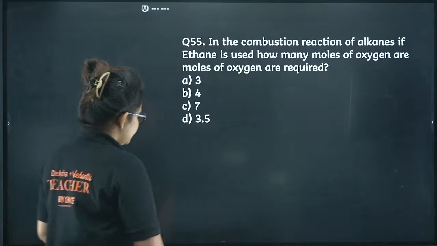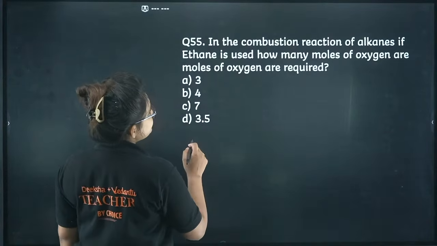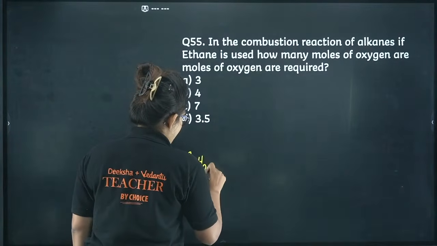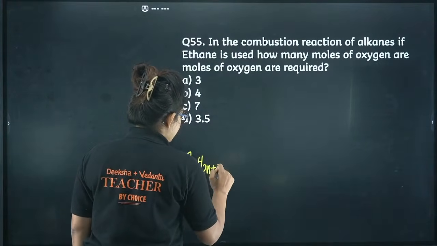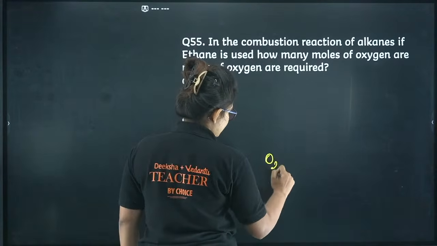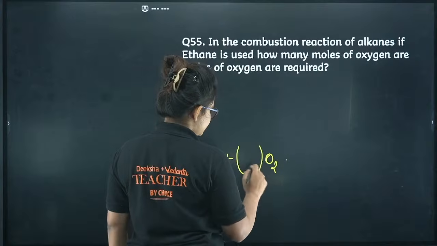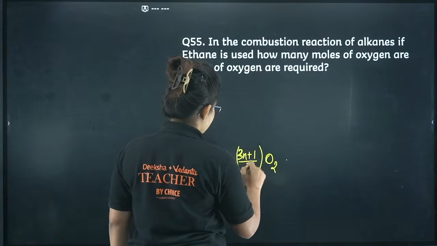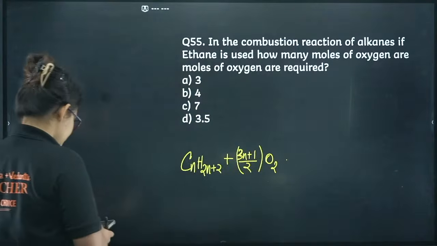Okay, fine. So whenever you see any kind of alkane, the formula is CnH2n+2. Now, combustion reaction is going on. The number of moles of oxygen required is basically (3n+1)/2. Always remember this, it's a trick.